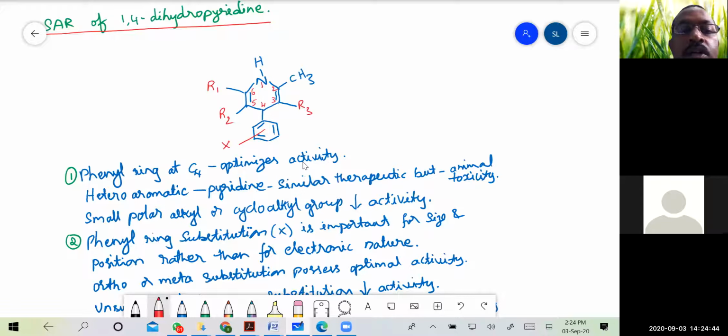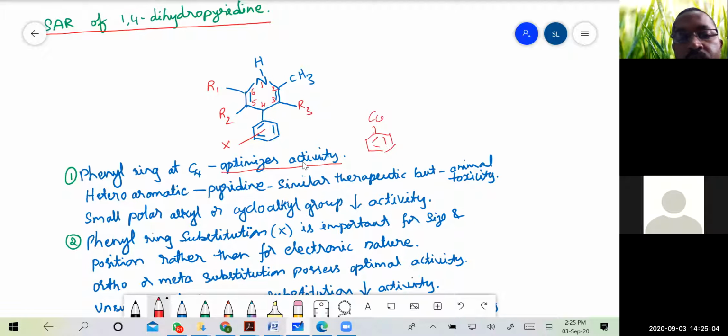That is, if the ring is present at the fourth position of the 1,4-dihydropyridine nucleus, then optimum activity is seen. You cannot substitute the benzene ring at any other place except for the C4. Okay.